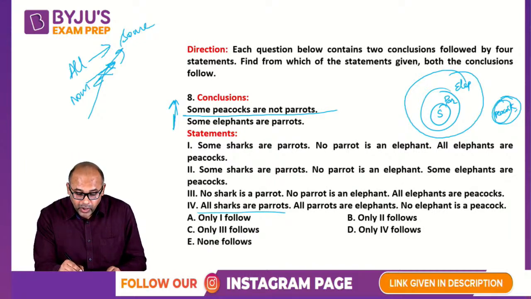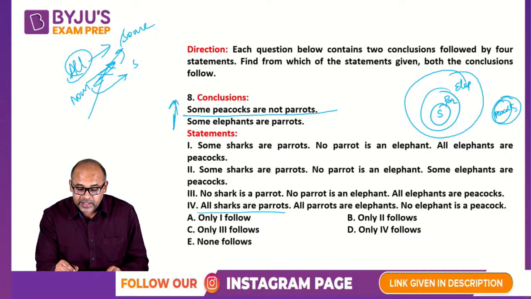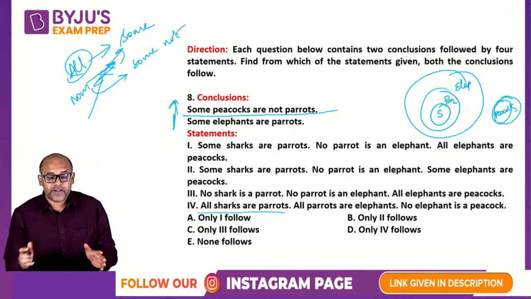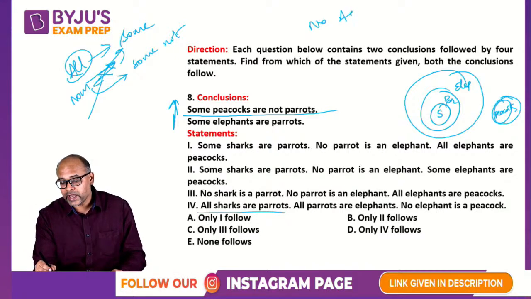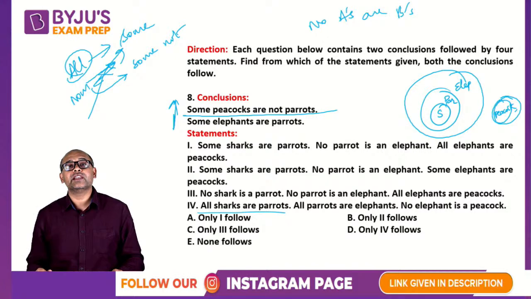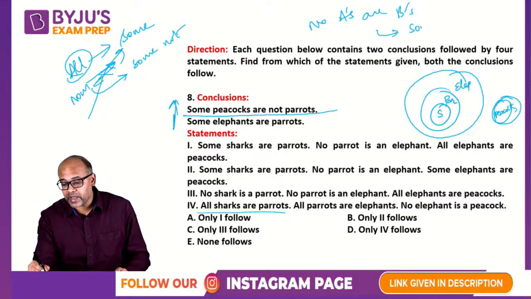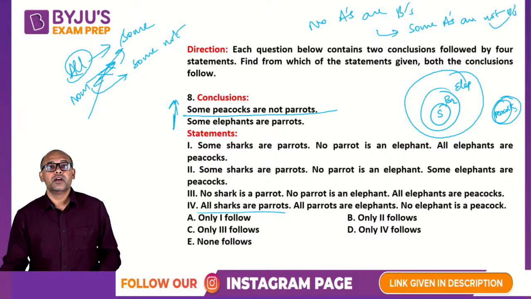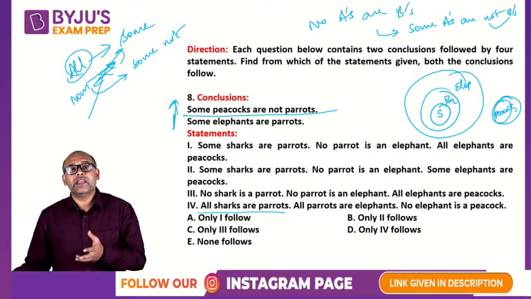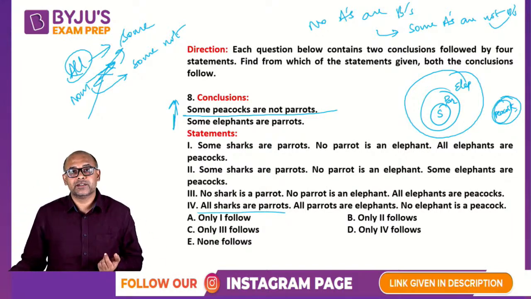But for all it is some, for none it will be some not. So if I say no A's are B's, then the conclusion can be some A's are not B's. This is correct. Because when no A is B, then some A's are anyway not B's.